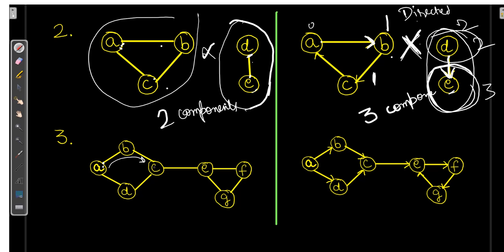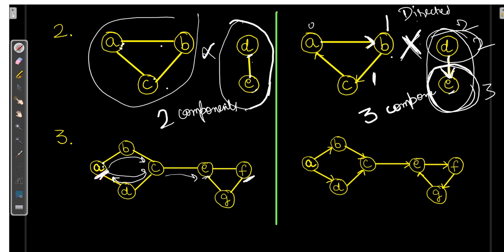A to D, yes. Now if I want to go from A to E, yes, and the other way, E to A also, it is possible. Now if I want to reach from A to F, as it is an undirected graph, A to E is possible. E is connecting to F. So there is a path between A to F and F to A.